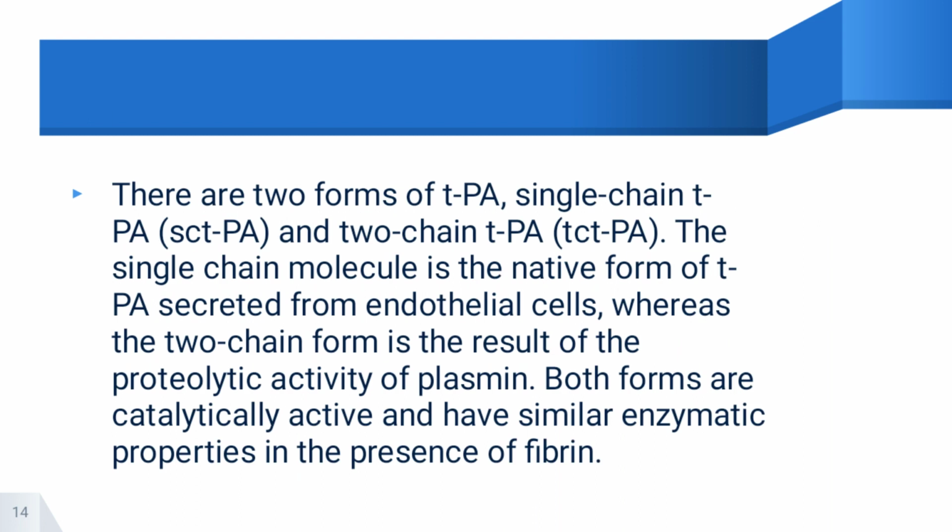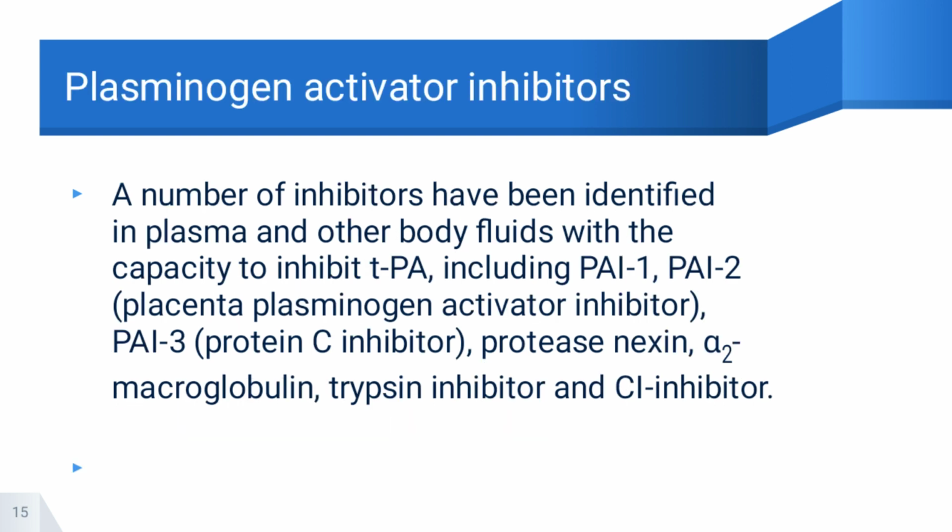There are two forms of TPA, single chain TPA and two chain TPA. The single chain molecule is the native TPA secreted from endothelial cells, whereas the two chain form is a result of proteolytic action of plasmin. Both forms are catalytically active and have similar enzymatic properties in the presence of fibrin.